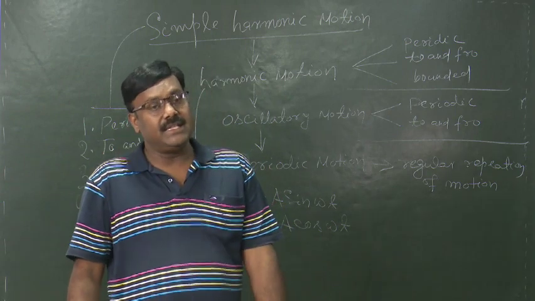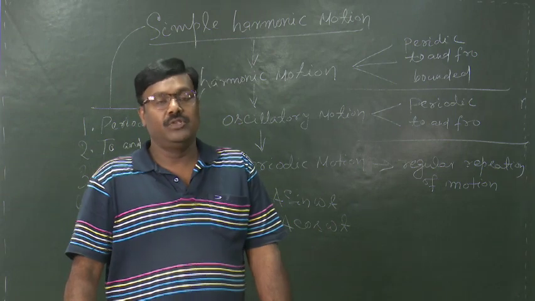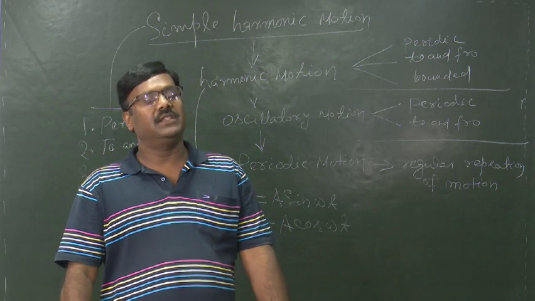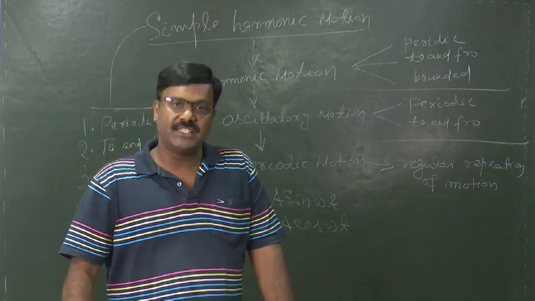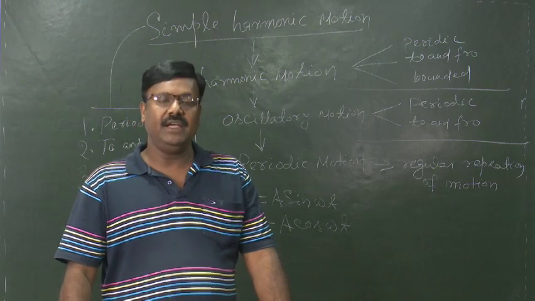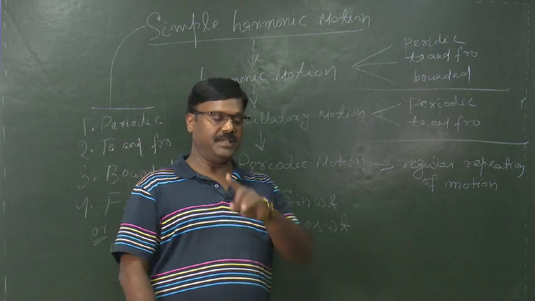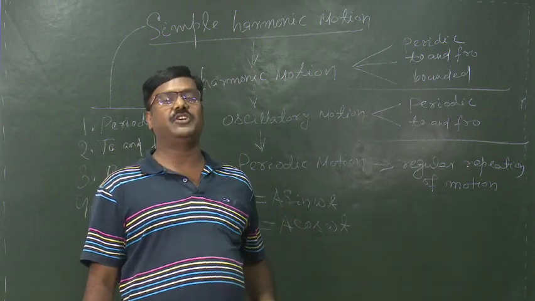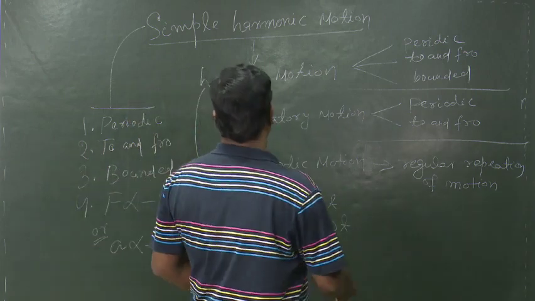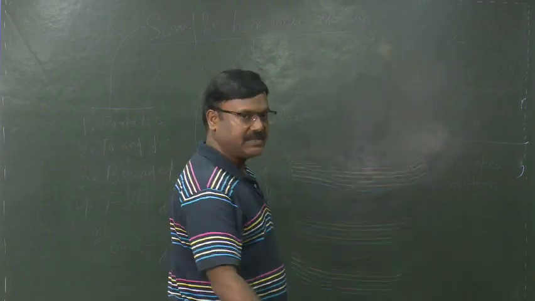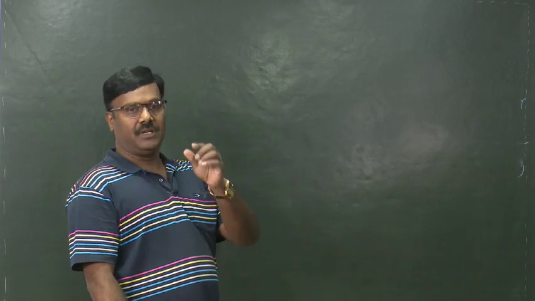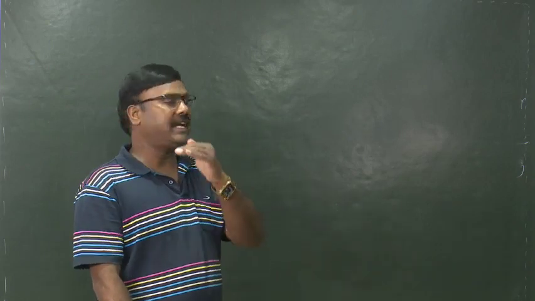Now in considering simple harmonic motion, we have to come across two different positions during the motion, and these two different positions are commonly known as the mean position and the extreme positions. That means there is only one mean position and two extreme positions. I am explaining this through a diagram.